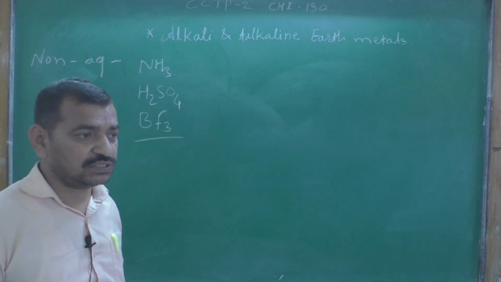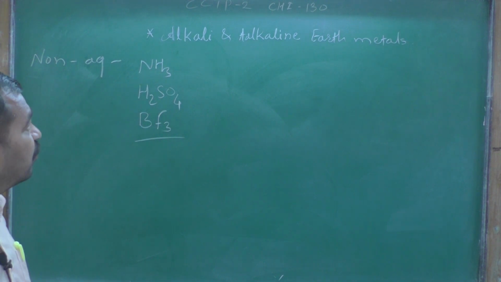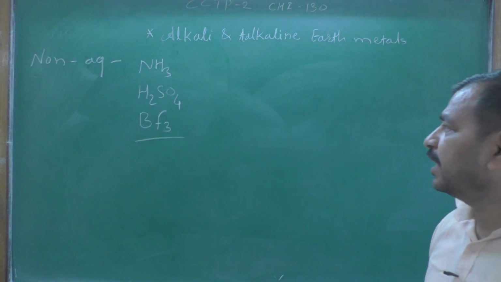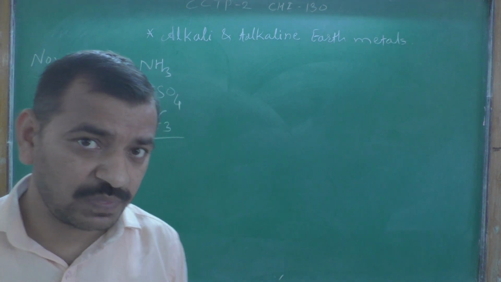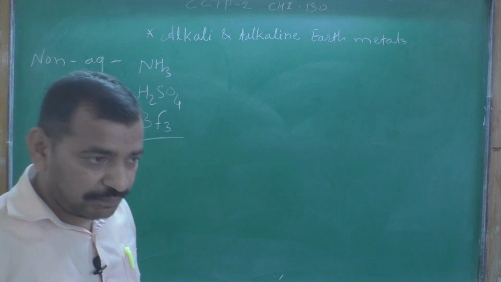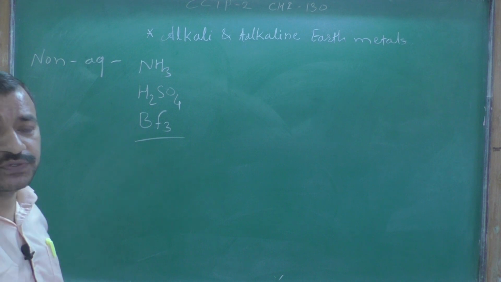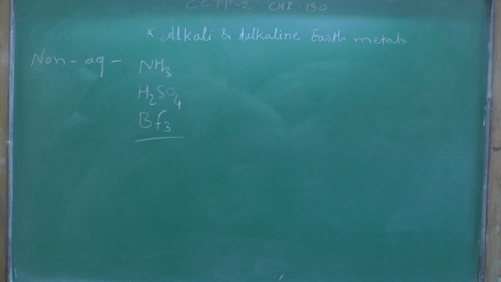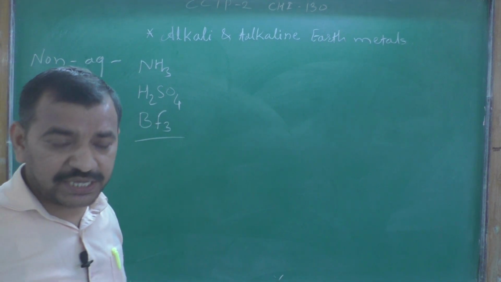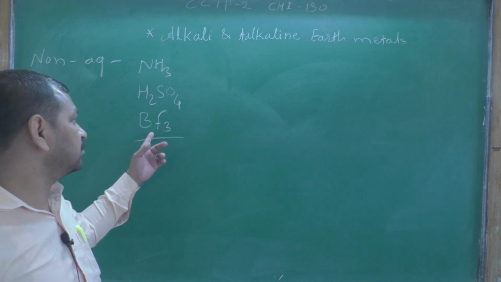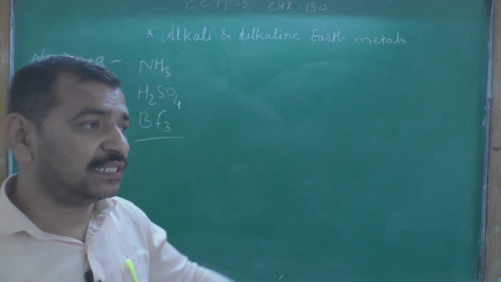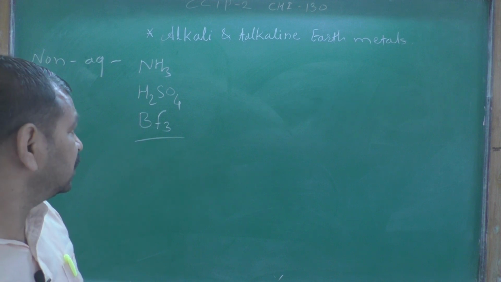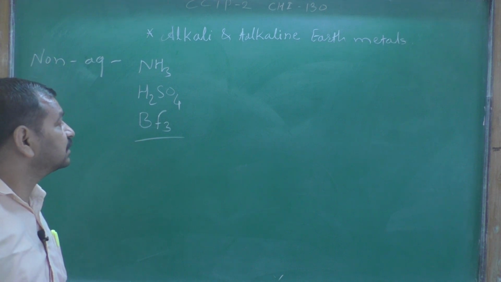Ammonia is a basic solvent, H2SO4 is used as an acidic solvent, and bromine trifluoride is used as an amphoteric solvent. These are again classified into non-polar, polar and highly polar types of non-aqueous solvent. We can discuss this in the next point.